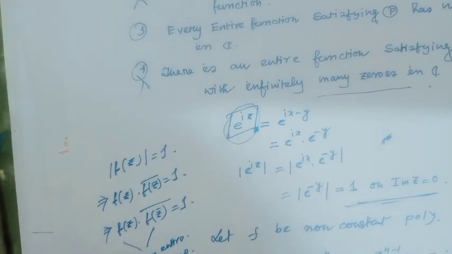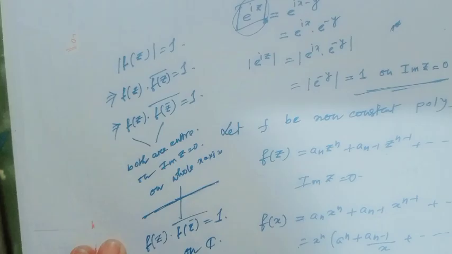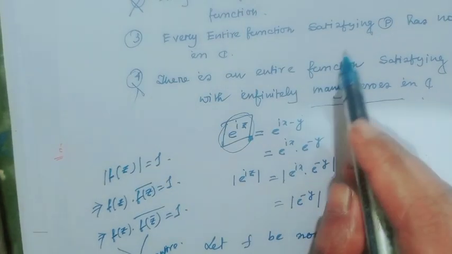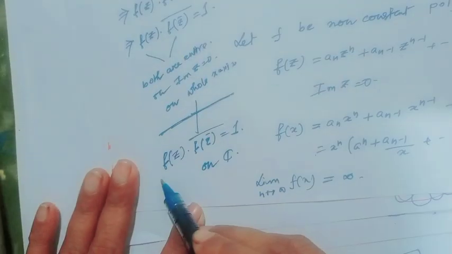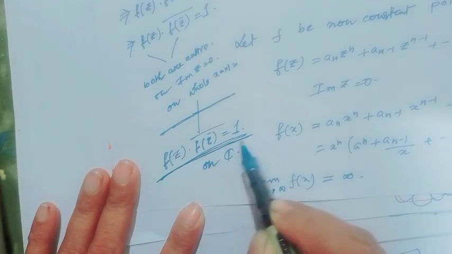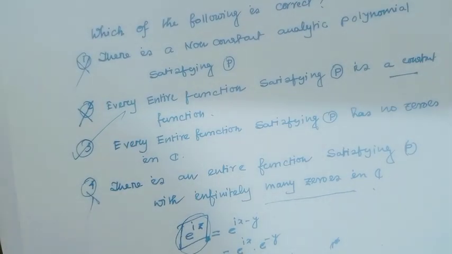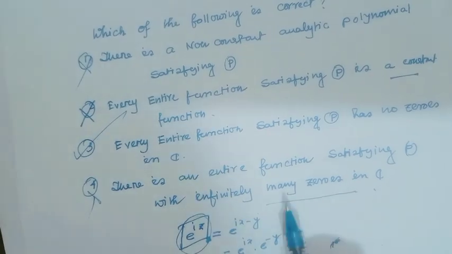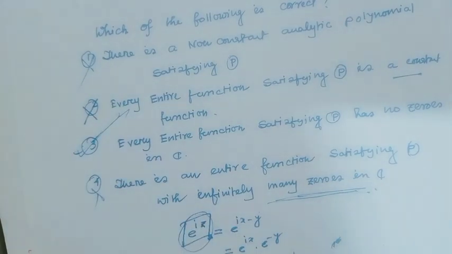So every entire function satisfying the condition P has no zeros, because since this is true, the function has no zeros. So option 3 is the right option. I hope all my viewers have understood. Since it has no zeros, having infinitely many zeros is the wrong option. That means only option 3 is the right option.